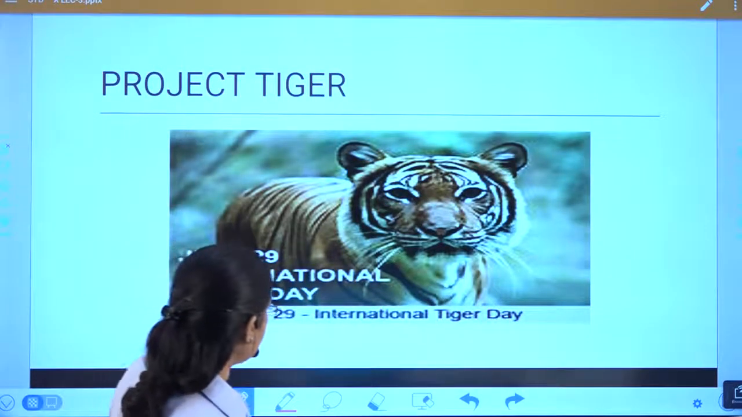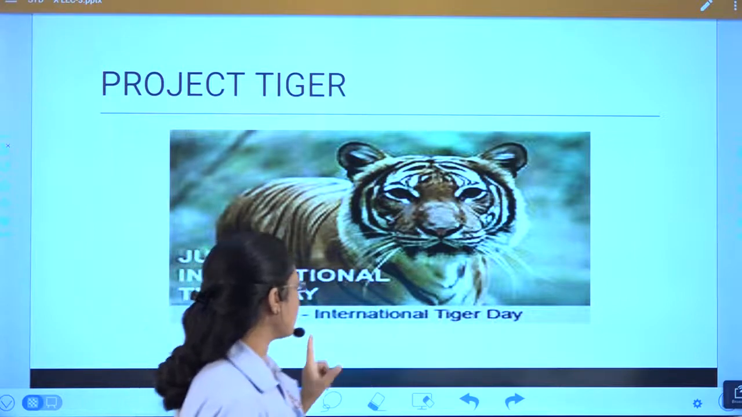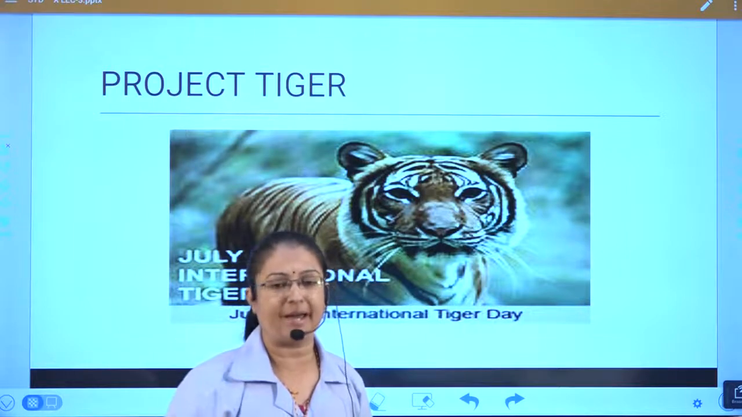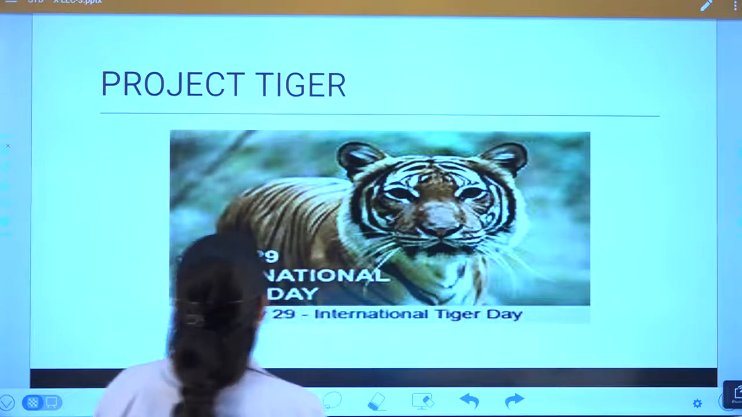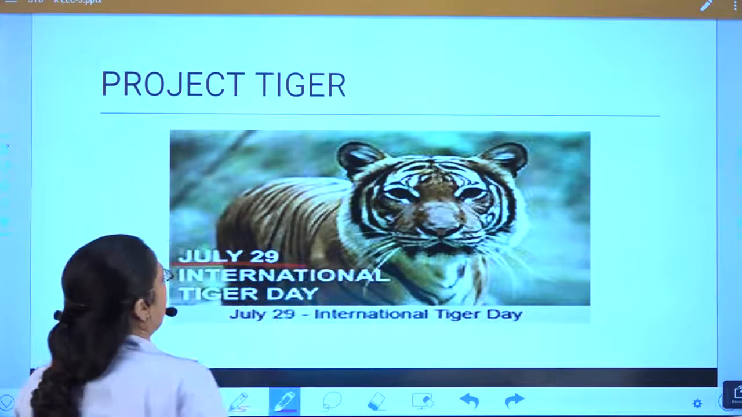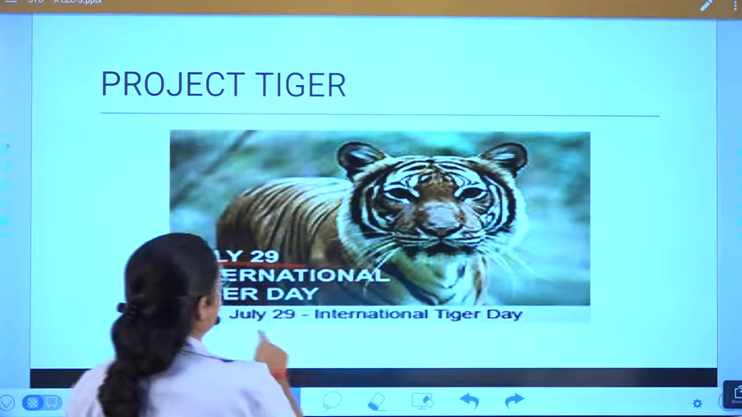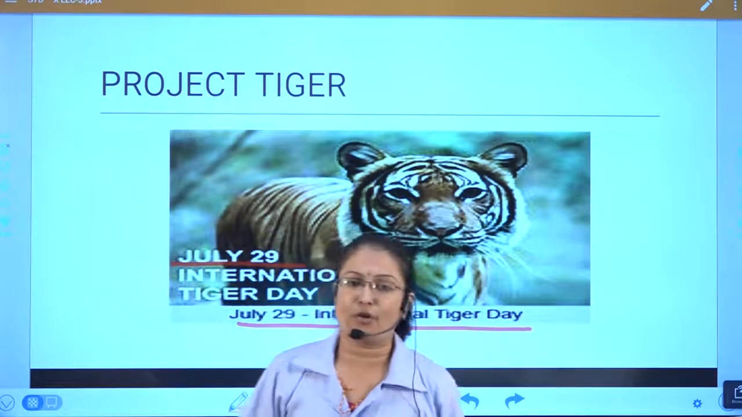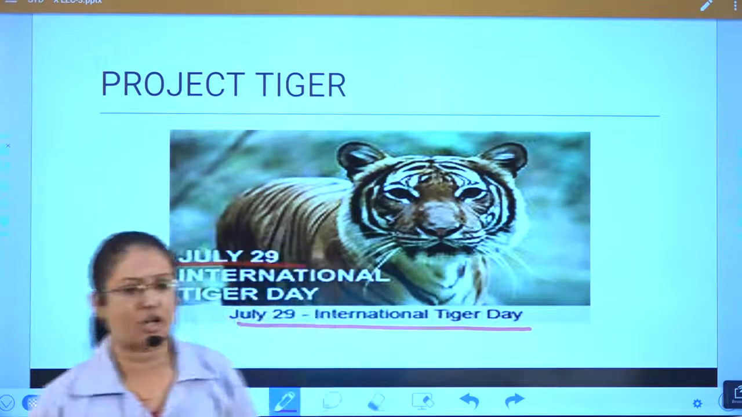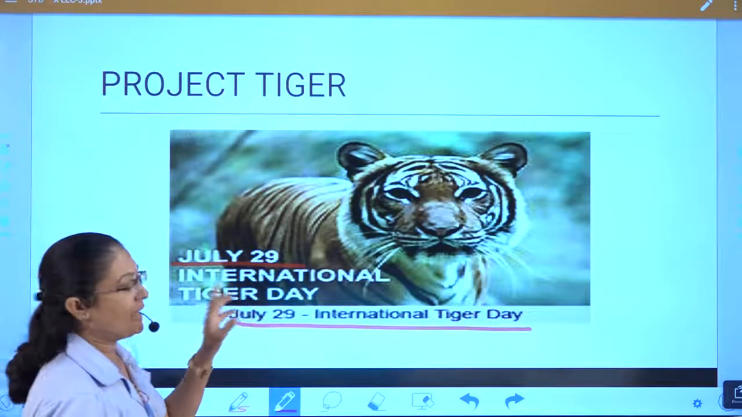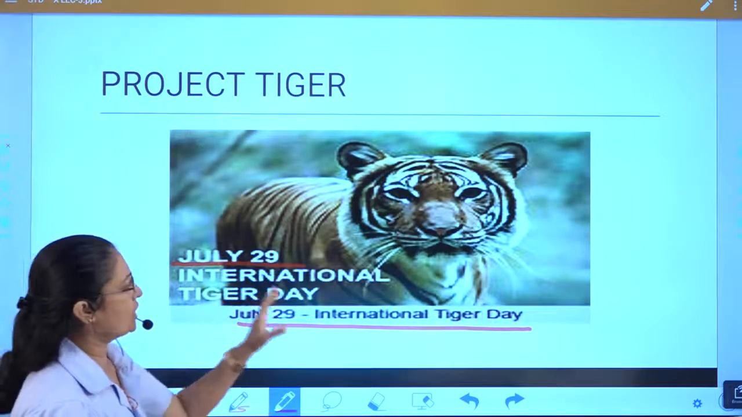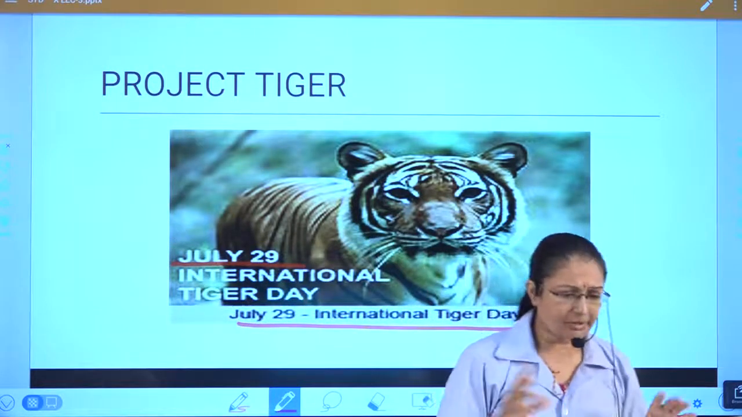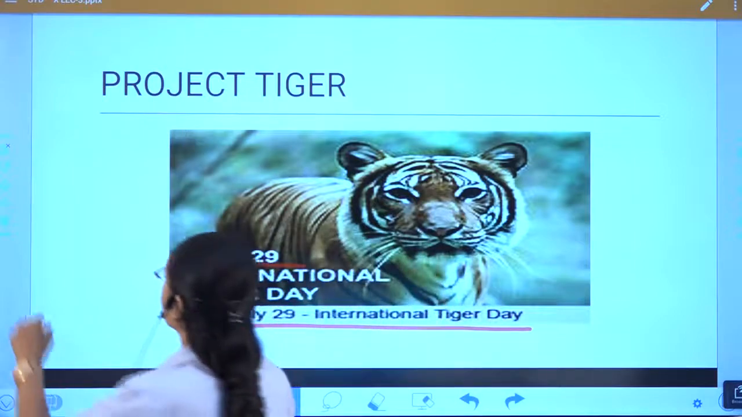Now July 29 is International Tiger Day. It is not given in your book, it is not mentioned anywhere, but you should keep in mind that July 29 is International Tiger Day. Internationally it is celebrated as International Tiger Day. So this is for your information or general knowledge that on July 29 globally we celebrate International Tiger Day. So a number of steps are taken to save the tiger. Now let's see another animal.